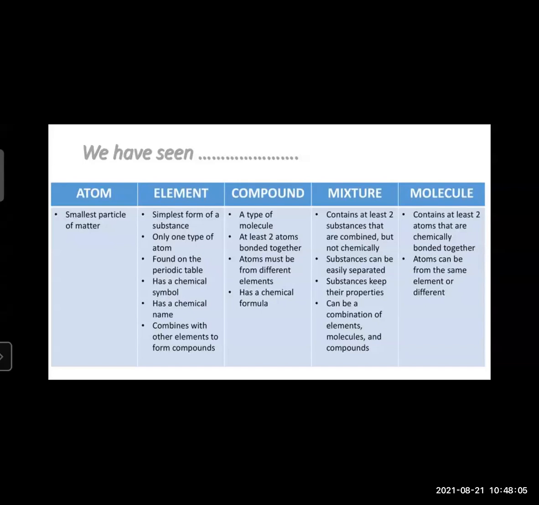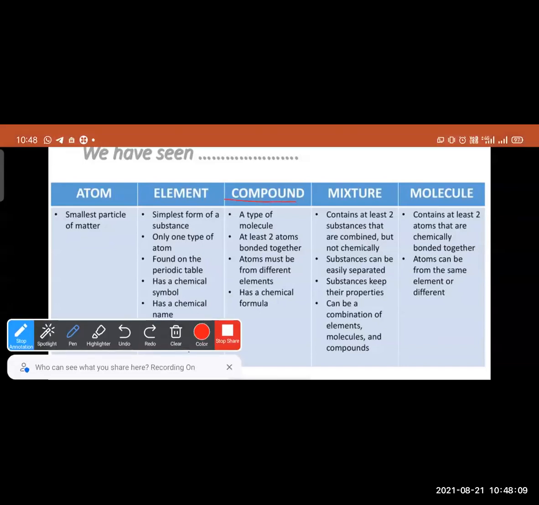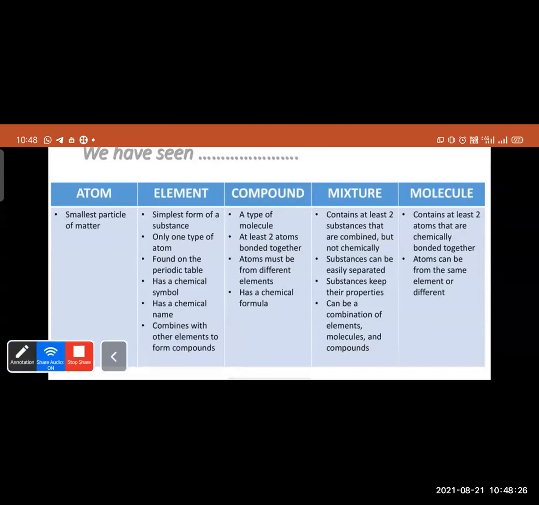If chemically mixed, it will be considered a compound. If two atoms are similar, they will be under molecule. In a compound, chemical combination is necessary, and in a mixture, chemical combination is not necessary.